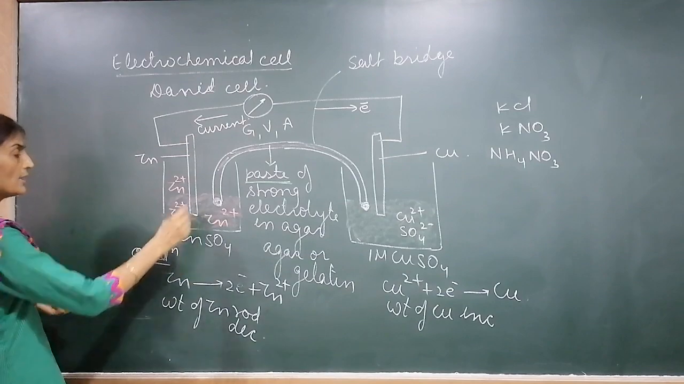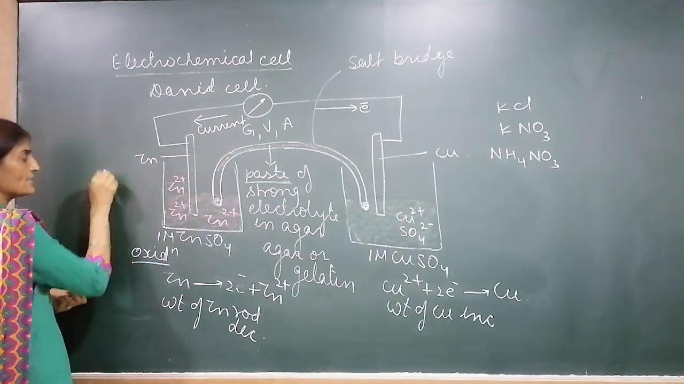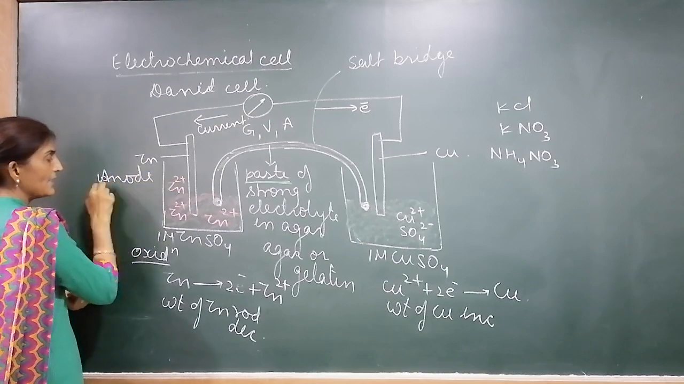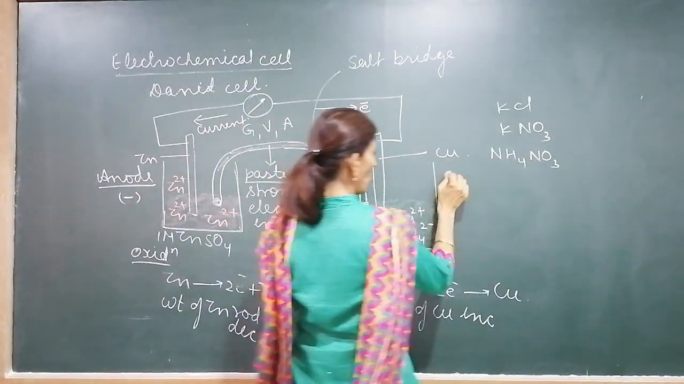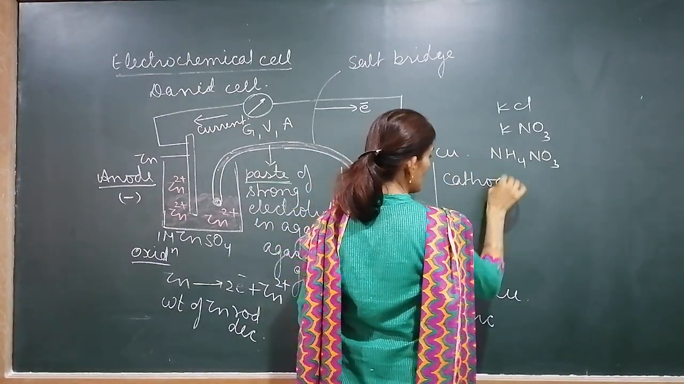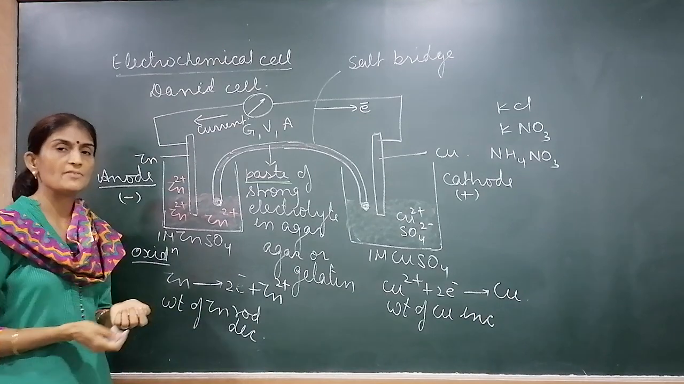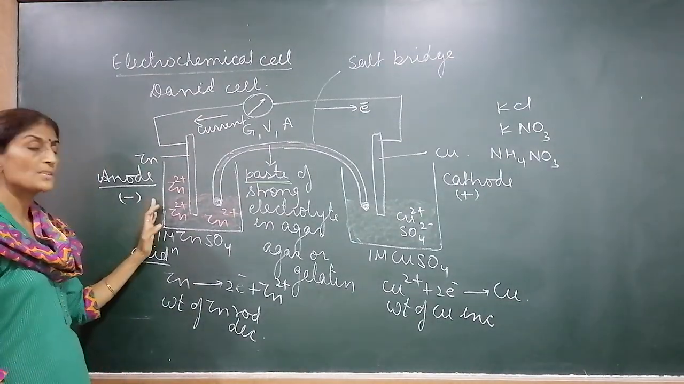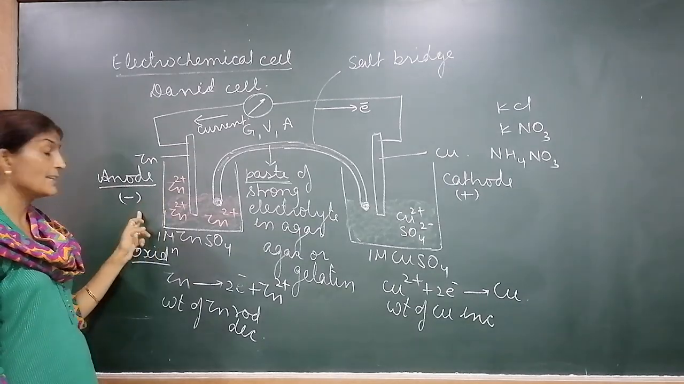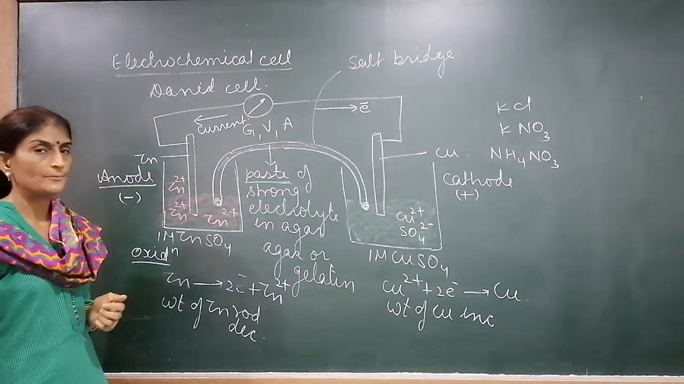The electrode or the half cell where oxidation takes place is known as the anode, and it is negative because it is the source of electrons. The second container is called the cathode, and this is positive. Generally in an electrolytic cell we use anode positive and cathode negative, but in an electrochemical cell, the oxidation side is the source of electrons, so it is negative, and the cathode is positive.